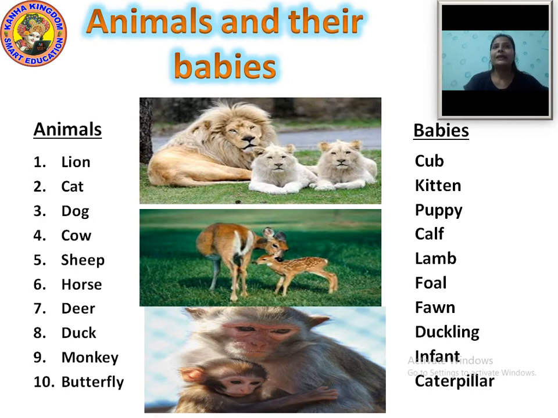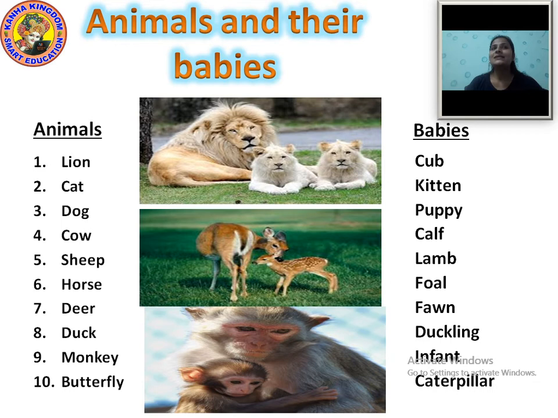Animals and their babies. Now there are so many types of animals and their babies, but we know the name of the animal but we don't know the name of the baby, what we call that baby. Now let's learn the animals and their babies' names.